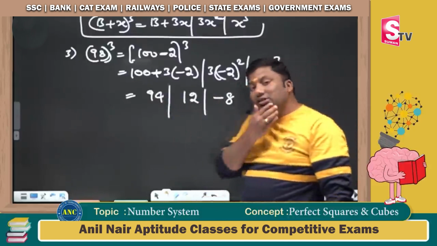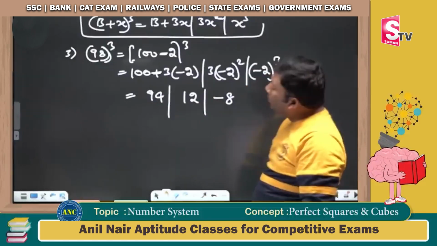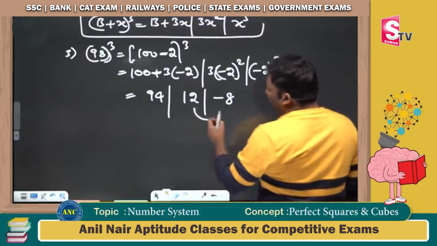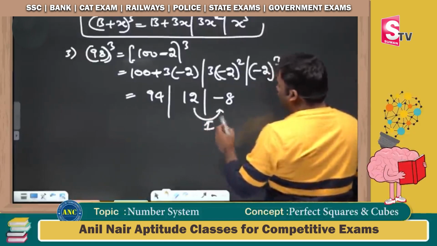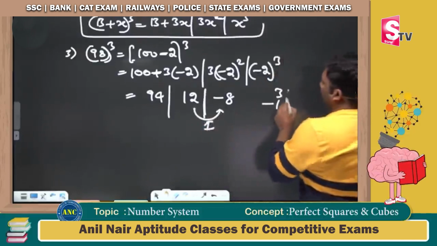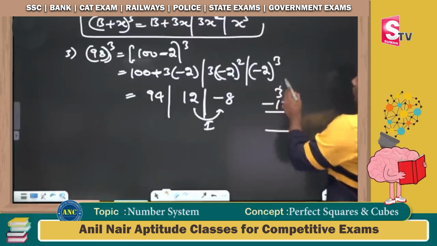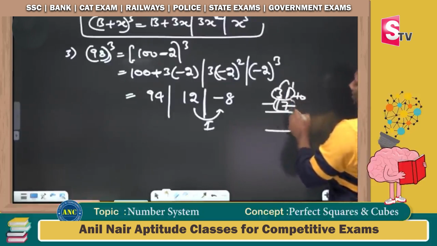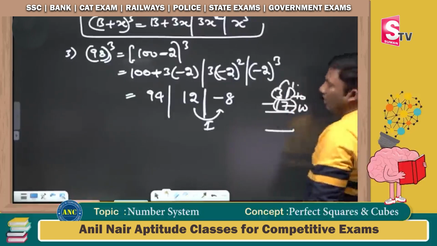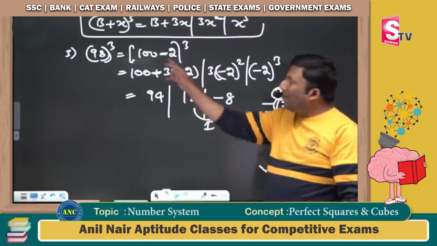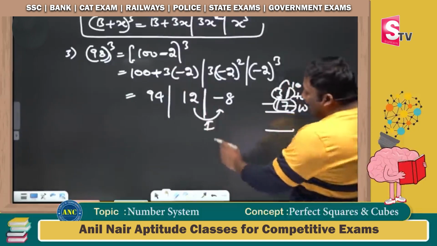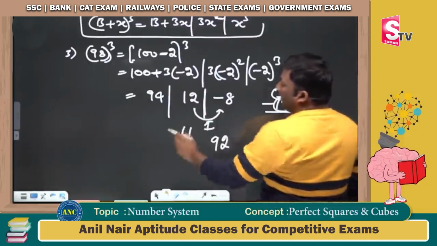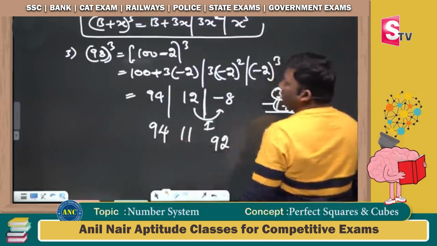Now in this case we got minus 8. If I cube a positive number, I will not get a negative number, so I will take a carry. 1 is carried. Suppose 31 minus 17 is there: 1 carried, it becomes 10. Why? Because both numbers are in base 10. Are you all with me? So 1 is carried on a base of how much? 100. 100 minus 8 is 92. 12 minus the 1 carried leaves 11, and then 94.